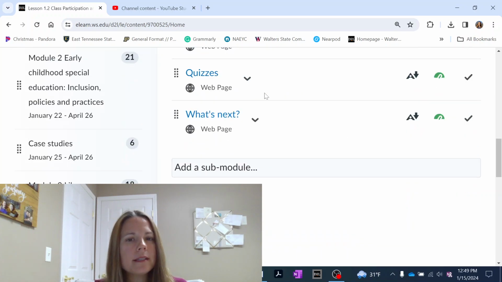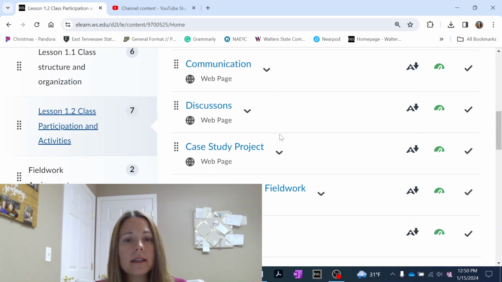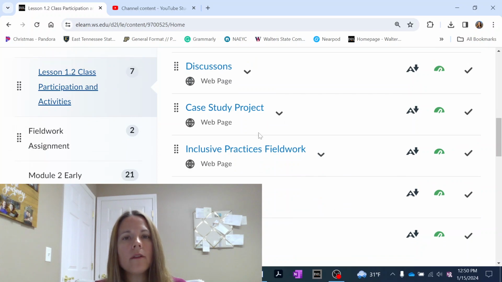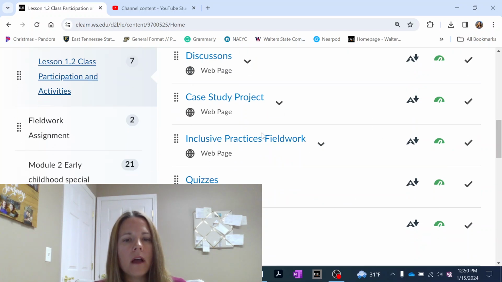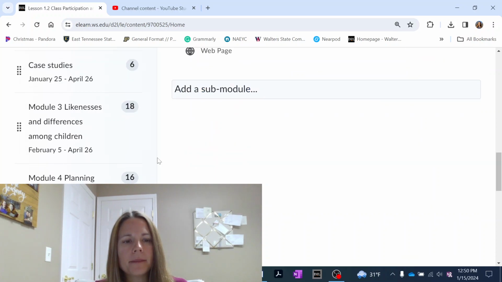It talks about the quizzes and how many you'll have. Obviously, you will have quizzes that go along with the module. The quizzes will be over the module content and any kind of activities or web pages or links that are included in each module, also the text. So you will be quizzed on that. All of the assignments, activities, the case study work, the inclusive practices, all of those are related to our course outcomes. So just keep that in mind.